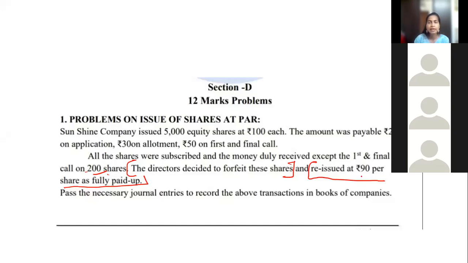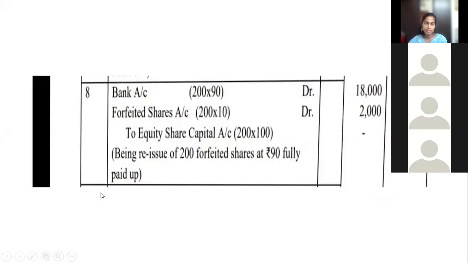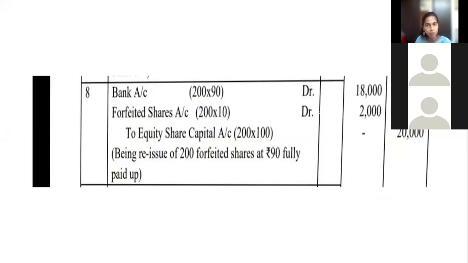Yes, but here they are reissuing at 90 rupees. Company is giving a little discount. It was actually 100 rupees. It is doing a little less. So those 200 shares, maybe Ritika has not given the money. It will be given to Neha. Someone else is purchasing it. So reissued at 90 per share. So this entry will come. See, someone else is coming and giving the money, no? Money company will deposit into the bank. So bank increases. So that's why bank account debtor will come. Bank account debtor, forfeited shares account debtor to equity share capital account. Being reissue of 200 forfeited shares at 90 fully paid up.